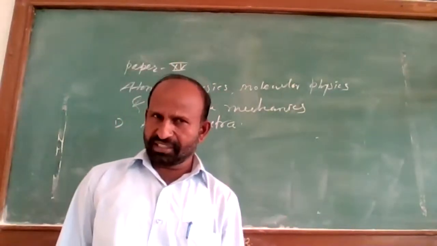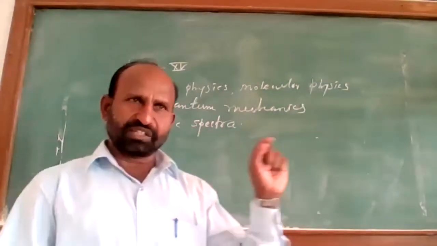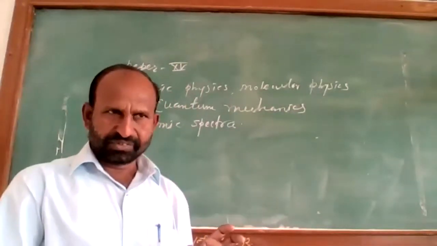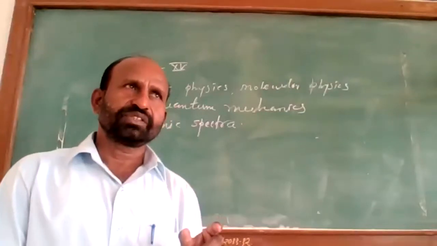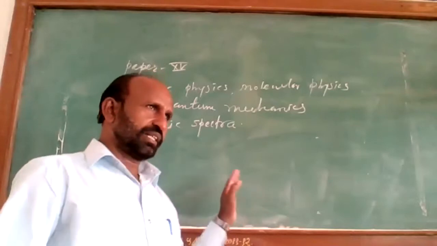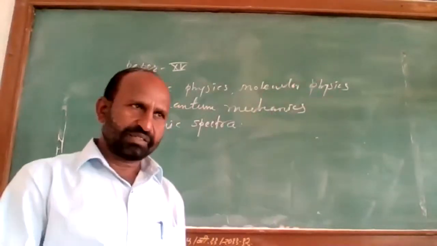A single particle has the same property as that of the entire matter or entire substance. So, this atom consists of the central nucleus and the electrons revolving around the nucleus in different orbits.